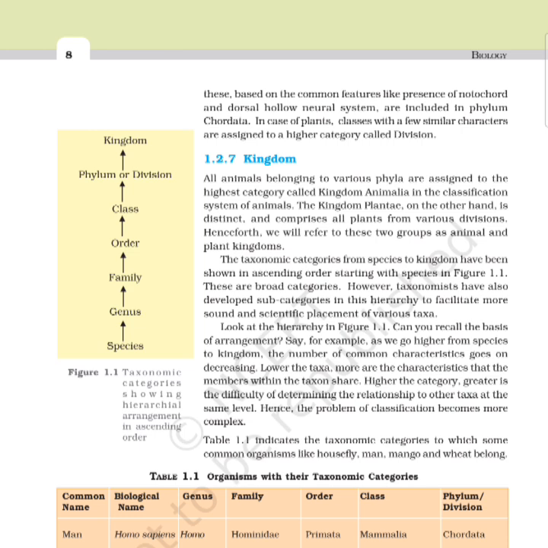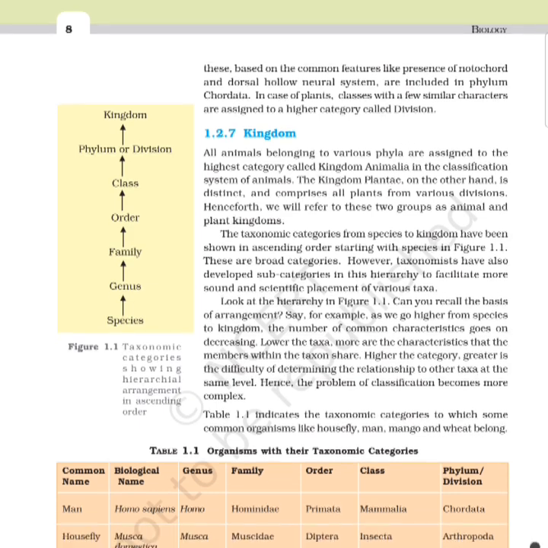In the classification system of animals, the kingdom Plantae, on the other hand, is distinct and comprises all plants from various divisions. Henceforth, we will refer to these two groups as animal and plant kingdoms.